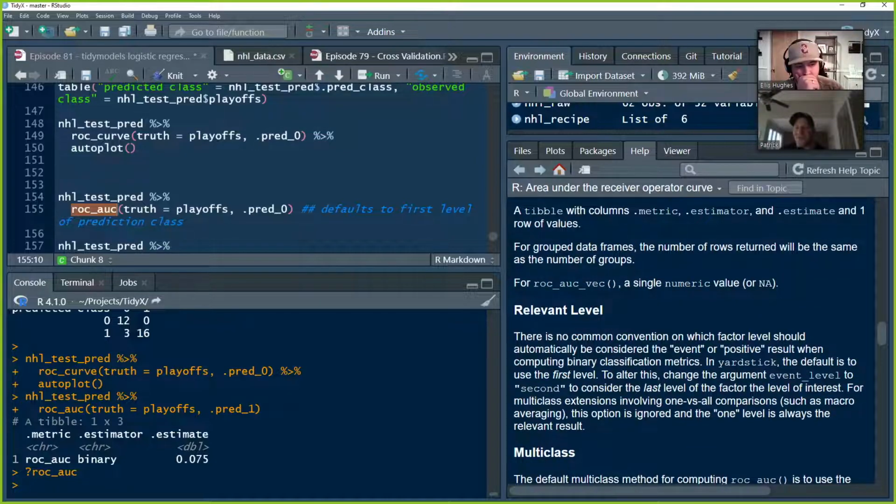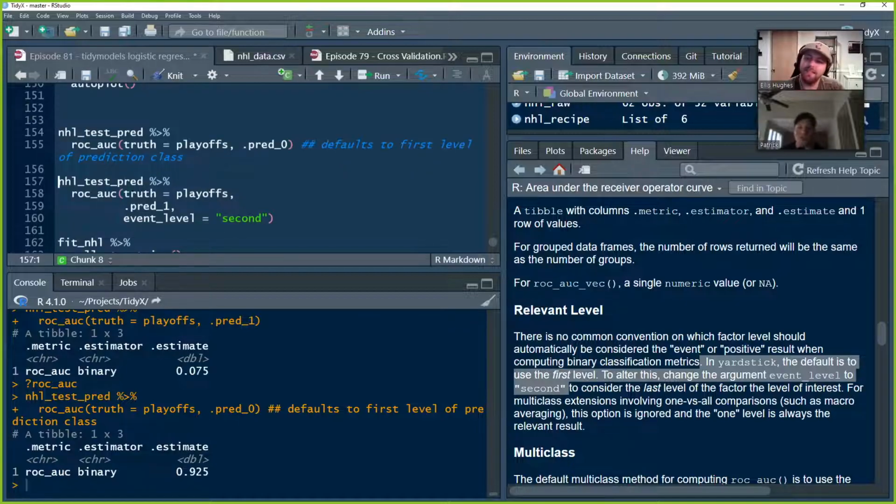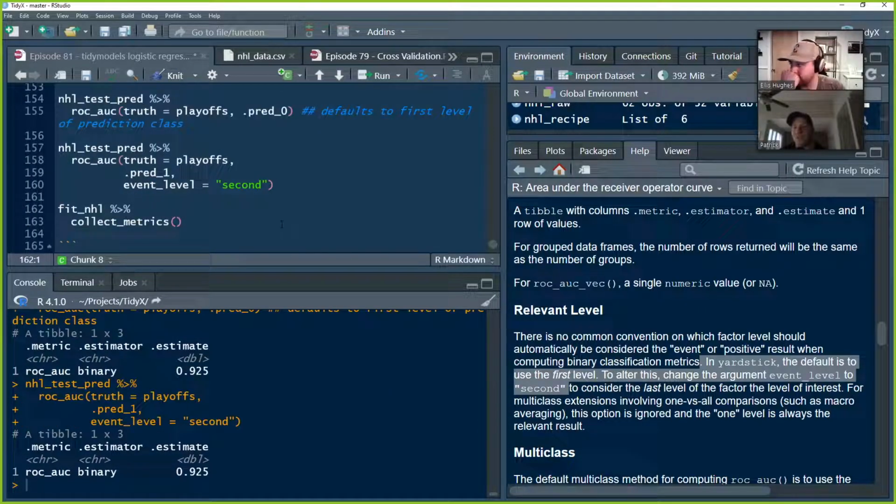If we set the NHL test pred ROC AUC function to .pred_0, because it defaults low, now we're at 92.5%, and that's the correct AUC. We could alternatively have set the level to our class of interest, prediction class 1. Because it defaults to the first level, we want to make sure we pick the second level.